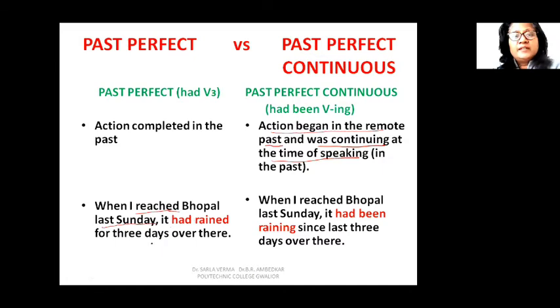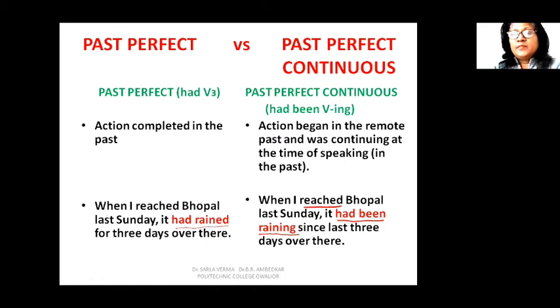It had rained for 3 days over there. So it had rained for 3 days over there. This is past perfect tense. वहाँ 3 दिन बारिश हो चुकी थी. When you say, when I reached Bhopal last Sunday, it had been raining. It had been raining since last 3 days. So when I reached Bhopal last Sunday, it had been raining since last 3 days over there.